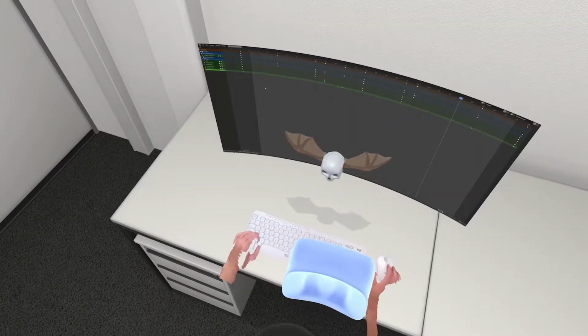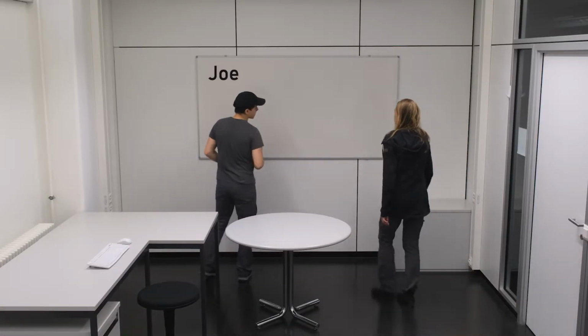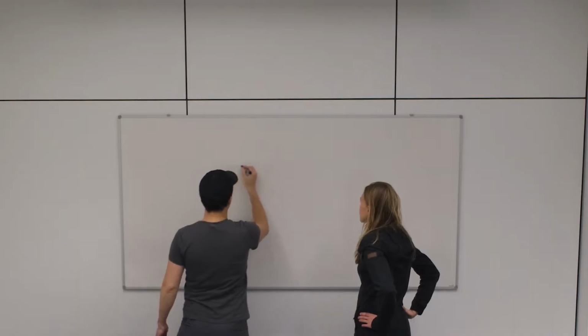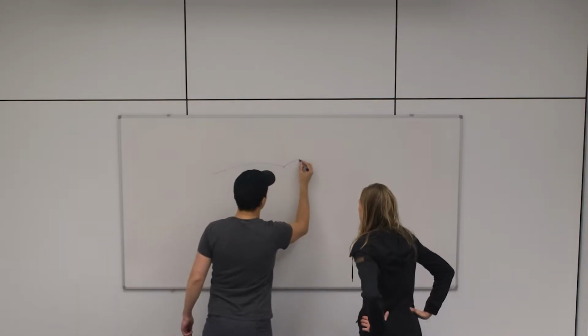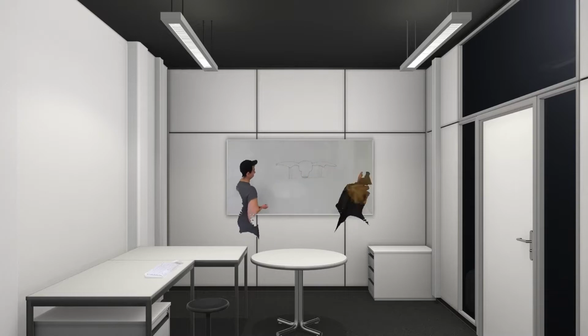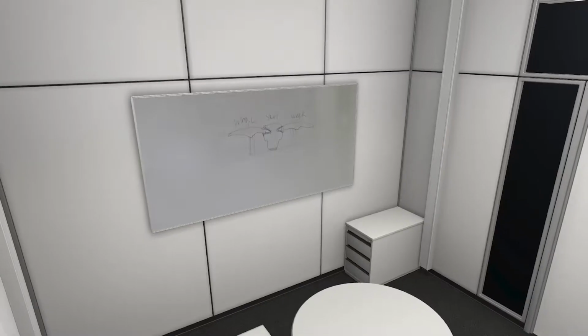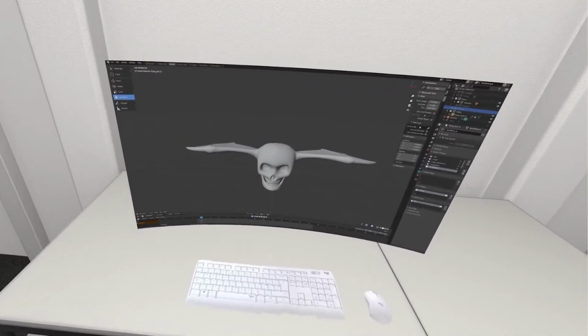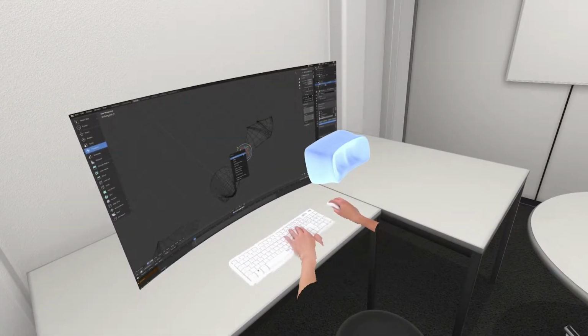There is already an animated in-game version of the character. Two team members, Joe and Anna, discuss how to make it suitable for 3D printing. Right now the model of the character is one connected mesh. They conclude that the model needs to be split into 3 parts. Joe then returns to his desk and starts creating the 3D print version.